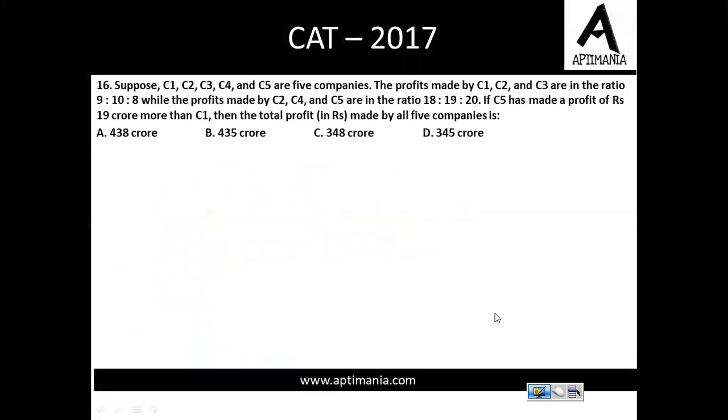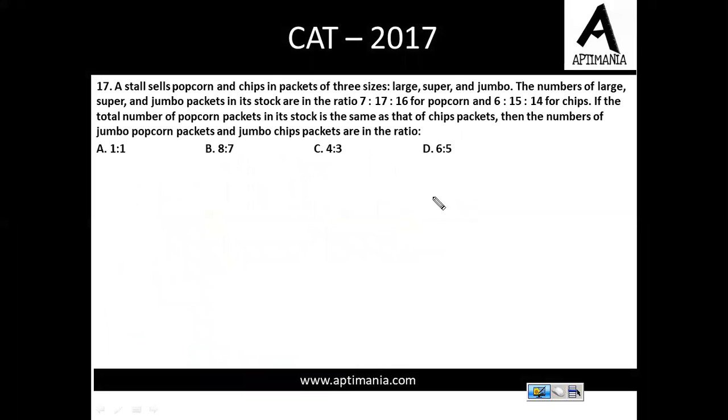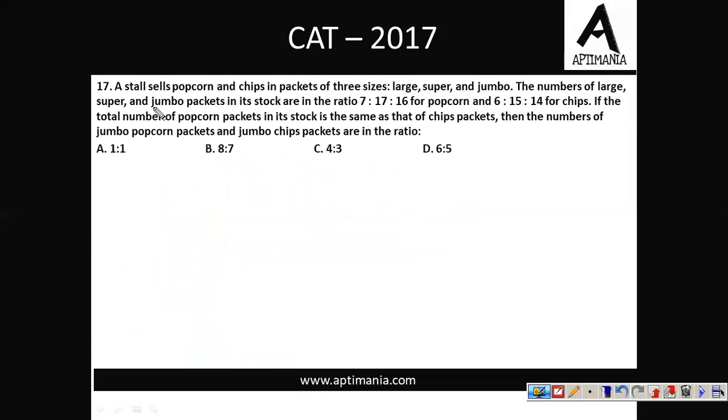Question number 17 is on the screen. Let's try to figure it out. A stall sells popcorn and chips in 3 sizes, large, super and jumbo. The number of large, super and jumbo packets are in the ratio of 7, 17 and 16 for popcorn. So talking about popcorn, large, super and jumbo are in the ratio 7, 17 and 16, right?